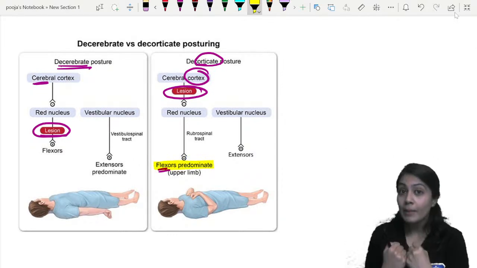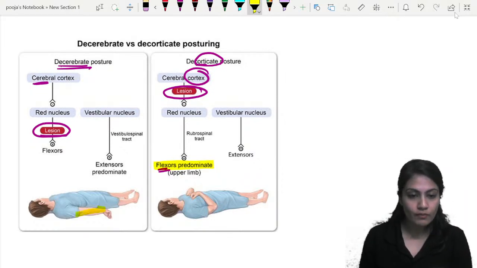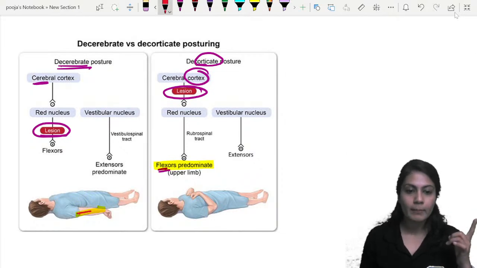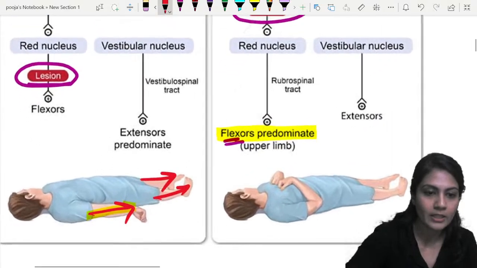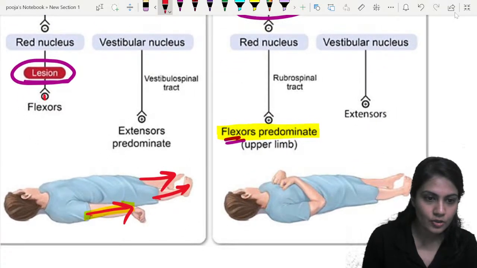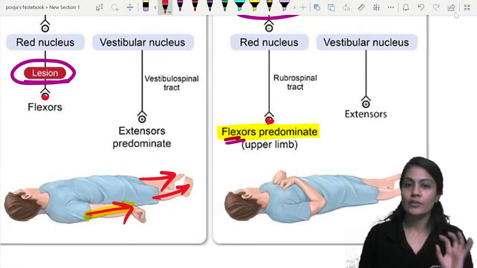But in the decerebrate, this red nucleus is also gone. So that's why extension will be seen, flexors will not be able to get activated, and that's why I'll zoom it out. It is the stimulation that is shown over here in the small circles, right? Now that's why the extension will be seen.